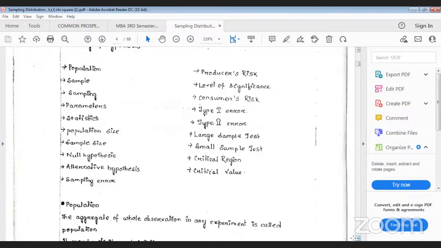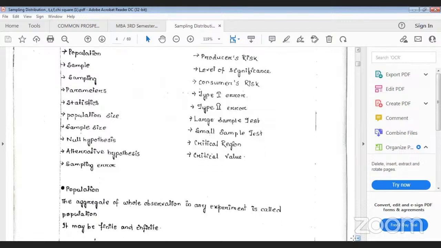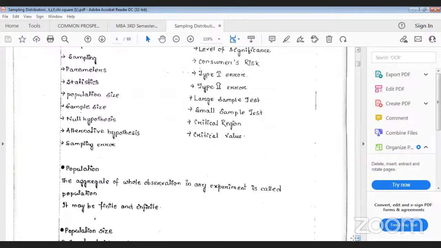Okay, so population, what is the meaning of population? Meaning of sample, sampling, parameters, statistics, population size, sample size, null hypothesis, alternative hypothesis, sampling error, producer risk, level of significance, consumer risk, type 1 error, type 2 error, large sample test, small sample test, critical region, critical value. So one by one, I will make you understand through one example so that you'll be clear and you can write by yourself.